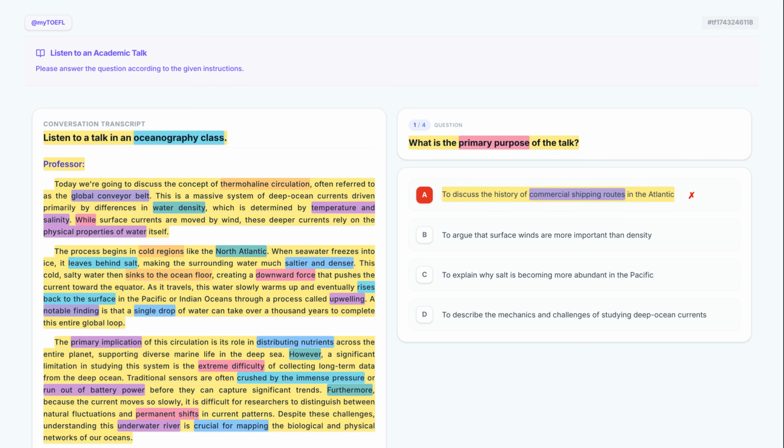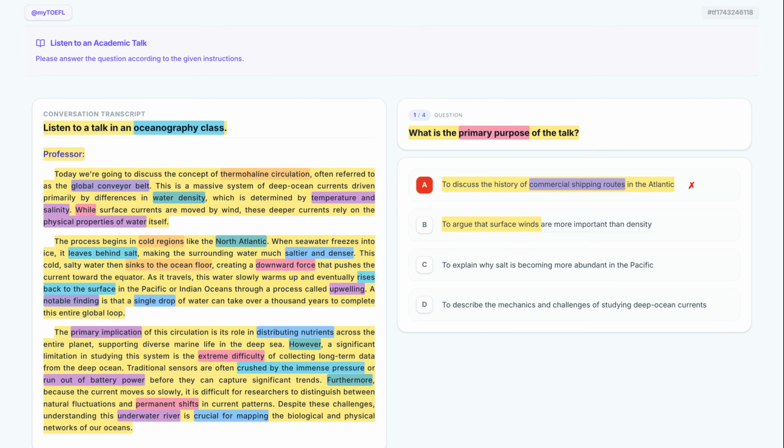Now let's check what option B suggests. To argue that surface winds are more important than density. This choice claims surface winds are more important, but the lecture states that while surface currents use wind, deep currents rely on the physical properties like density. This is a reversal of the facts.